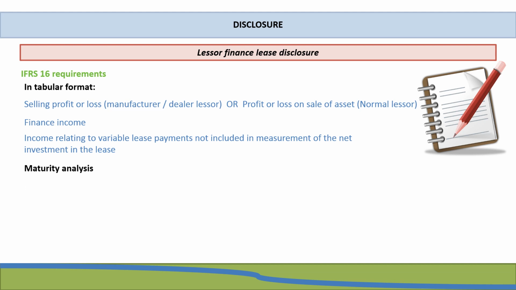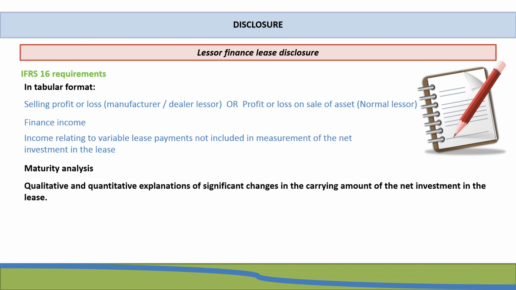Then a maturity analysis must be disclosed, and in this maturity, it must be clear what are the undiscounted lease payments, unearned finance income, and that must be reconciled to the net investment in the lease, as well as include the unguaranteed residual value. And the first 5 years of the maturity analysis need to be shown individually, after which they need to be grouped together.